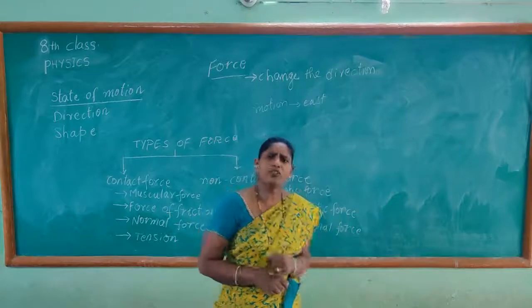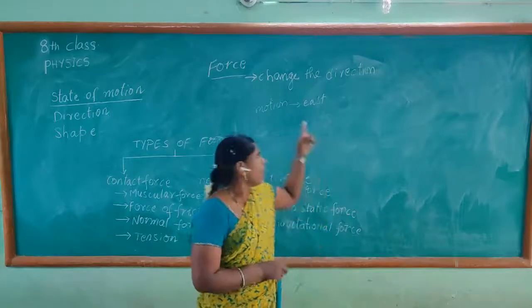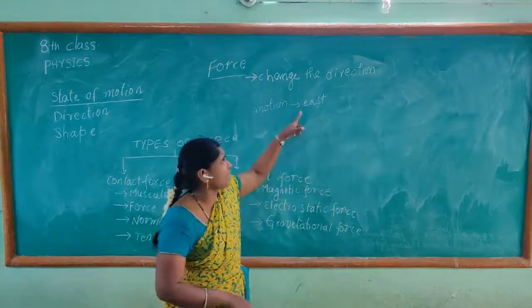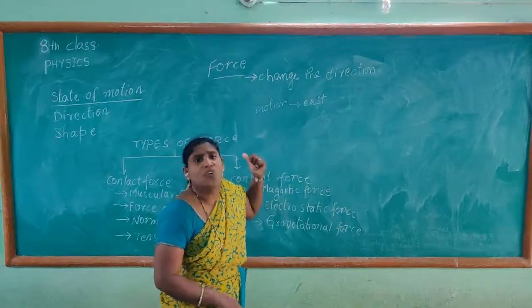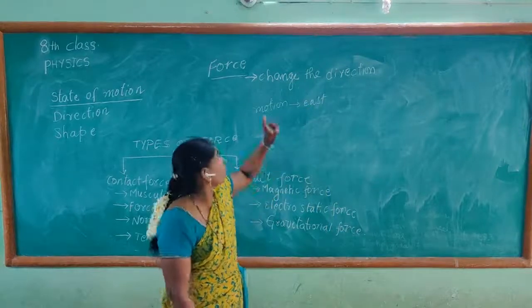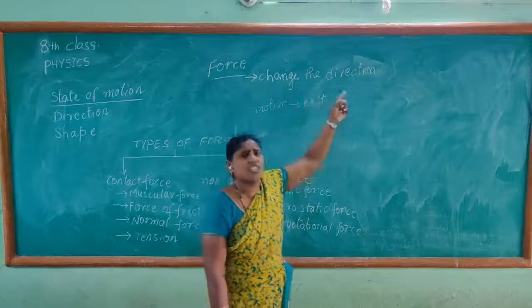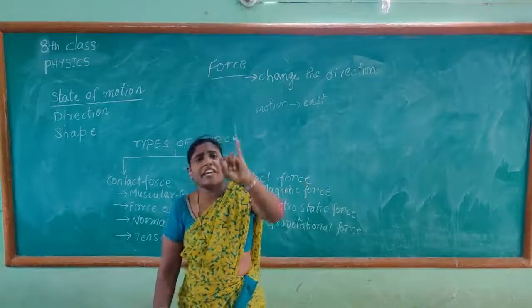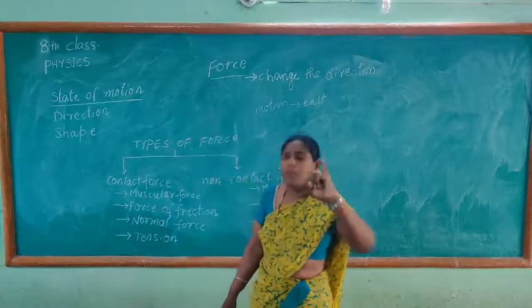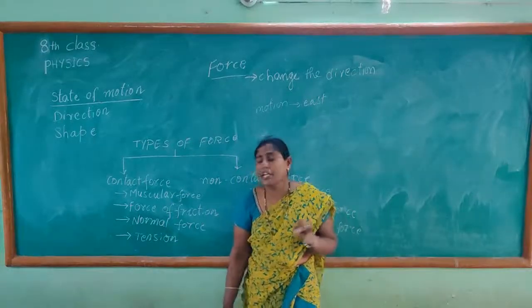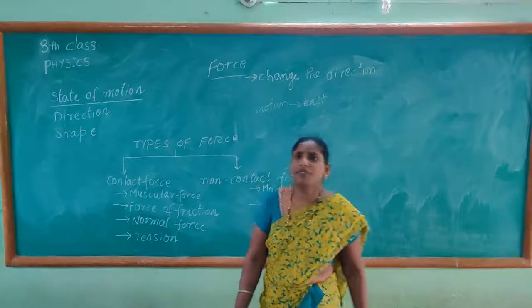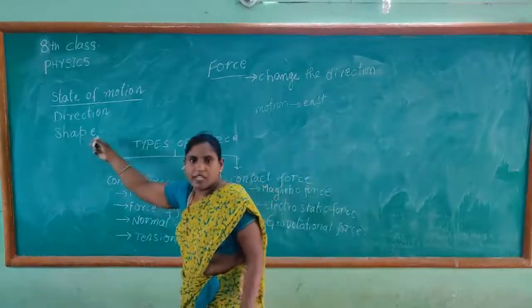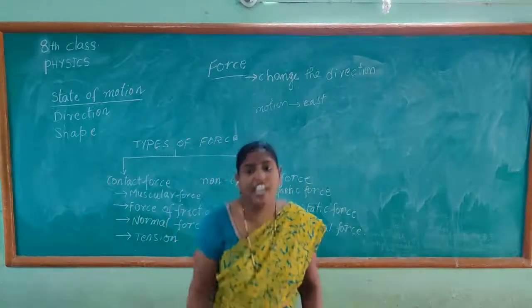So here, by applying some force, the body is changed from east direction to west direction. In this way, force can change the direction of motion. So the first one, force can change the state of motion of the body, and the second one, force can change the direction of the body. Next, the third one, force can change the shape.